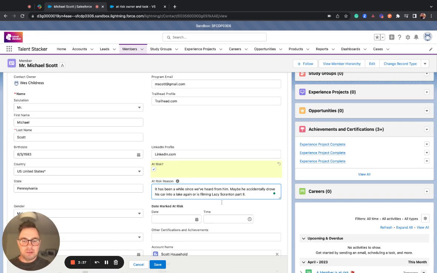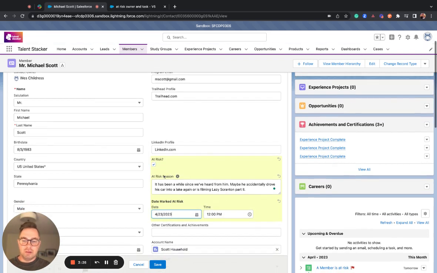It's been a while since we've heard from him. Maybe he accidentally drove his car into the lake again, or is too busy filming Lazy Scranton Part 2. Off of that, we're going to also say that it happened today. So we see that he's marked at risk. We have a reason why he's at risk. We know why we should follow up or how we should follow up, and then also a date to be able to say this is when it happened. So we're going to quickly save.